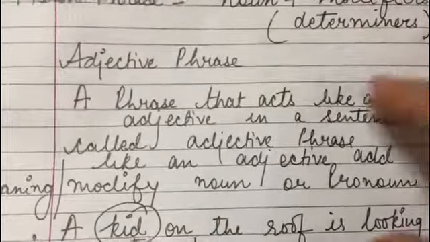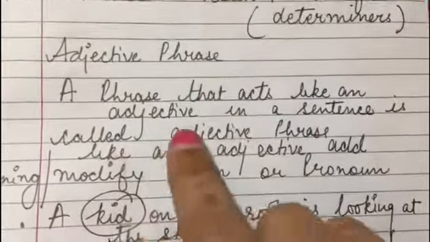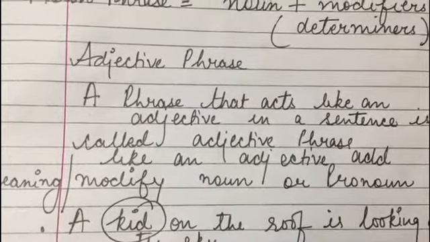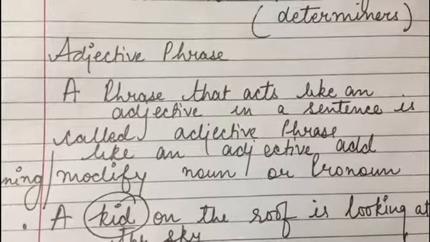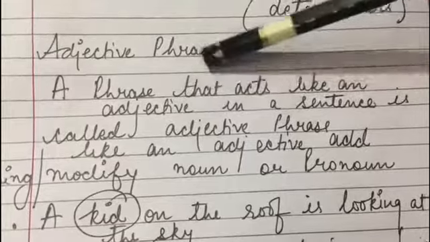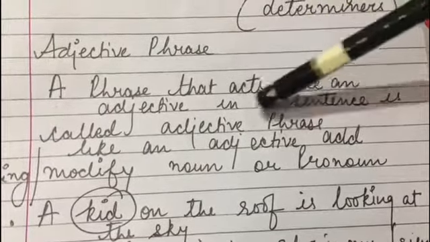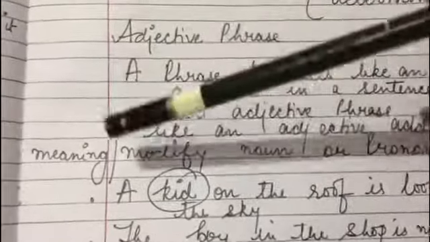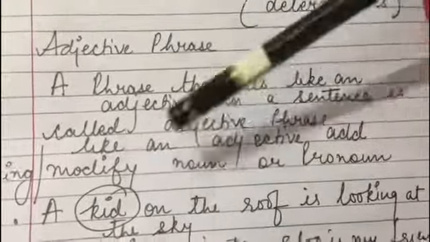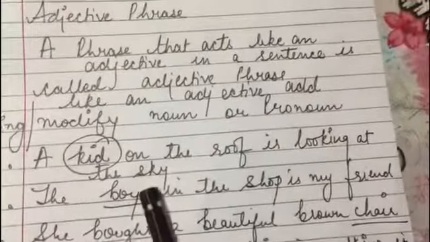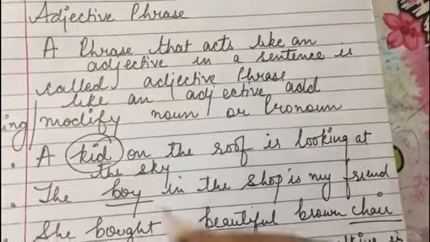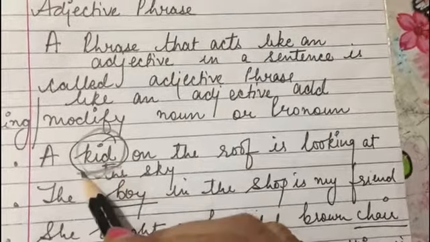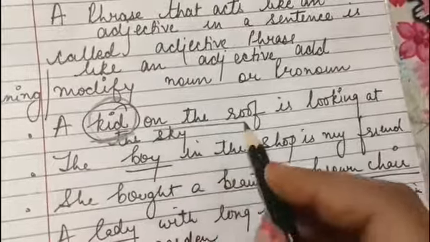Next phrase that we'll do is the adjective phrase, right? A phrase that acts like an adjective. What is an adjective? You all know that an adjective adds more information to a noun or a pronoun, right? So a phrase that acts like an adjective in a sentence is called an adjective phrase. Like an adjective, it'll add more information, more meaning, or modify a noun or a pronoun. So, a kid on the roof is looking at the sky. Here it's modifying the noun kid, that is who is standing on the roof and is looking at the sky.